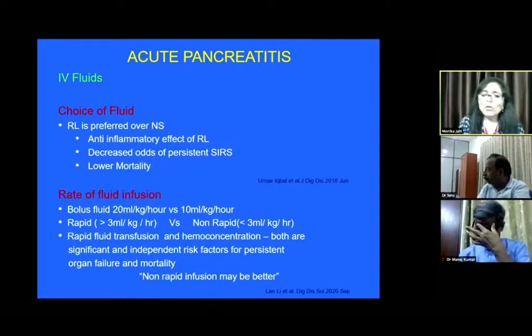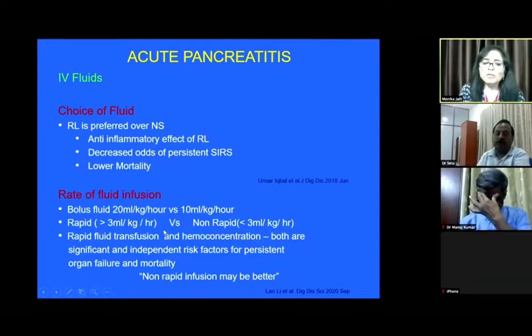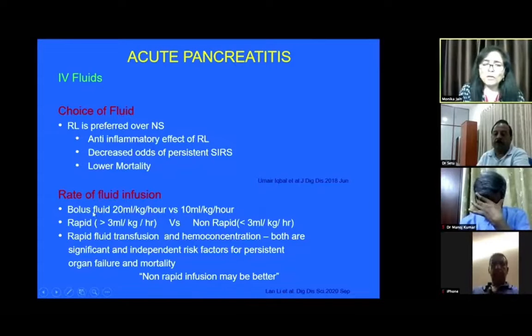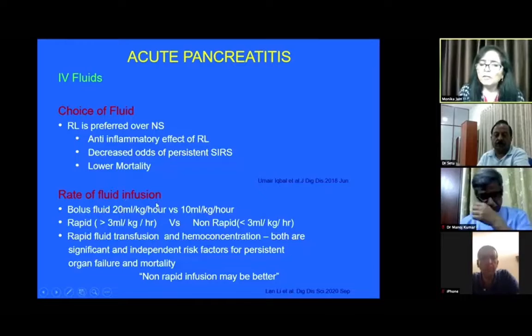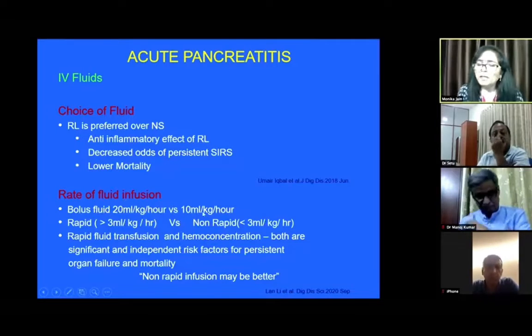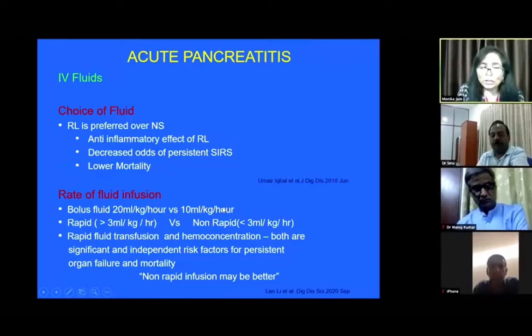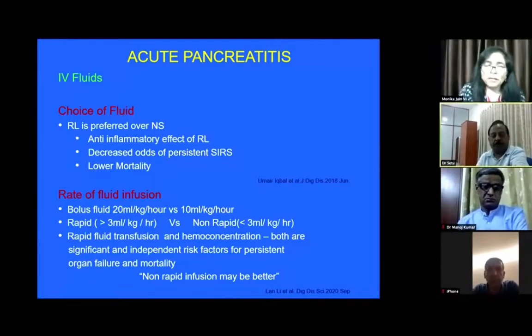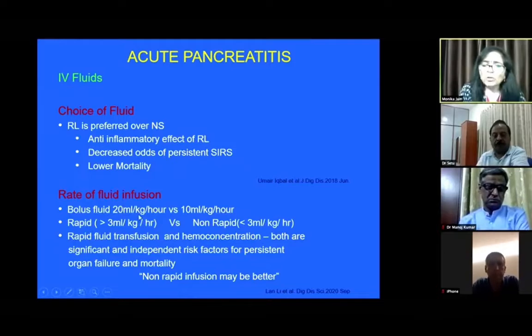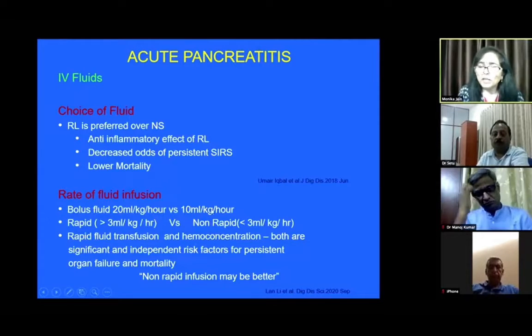The second is what is the amount to be given to the patient? There are studies comparing a bolus of 20 ml per kg per hour in the first 4 hours versus 10 ml per kg per hour in the first 4 hours. To begin with, studies were favoring the higher dose, but now they favor the lower dose, as patients tend to get more complications when the higher amount is given as compared to 10 ml per kg per hour.